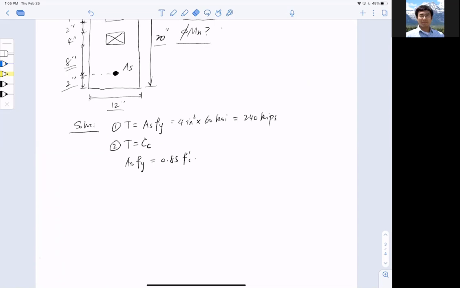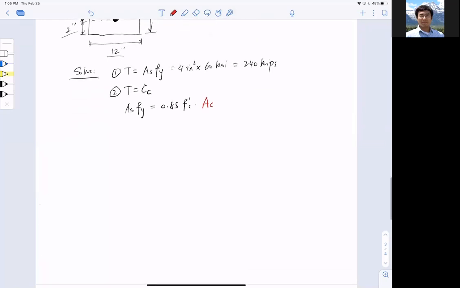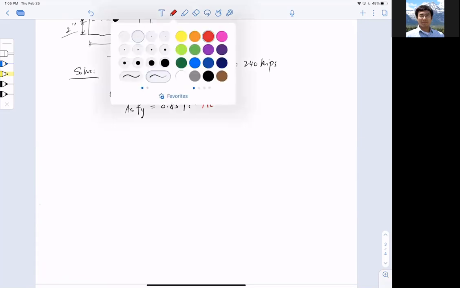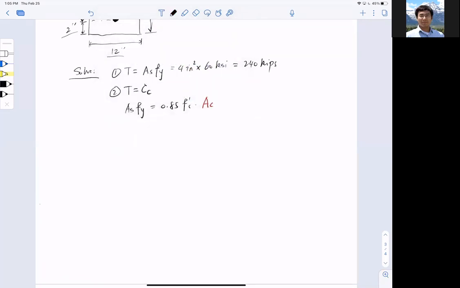What we're going to do is just assume that the compressive area is Ac. That is to say, I don't know what the area is, but I'm just going to assume that. And with this assumption, I can find out how much concrete area I need to balance the tension force.